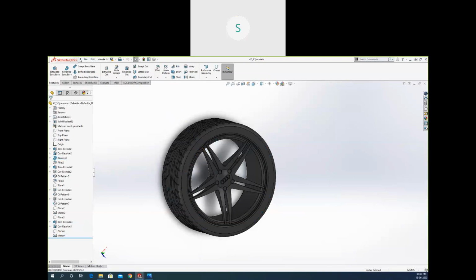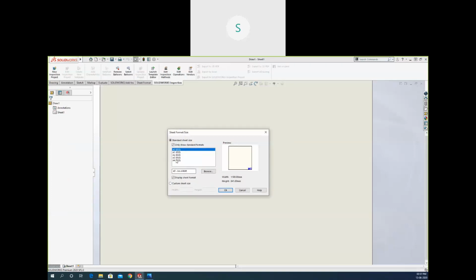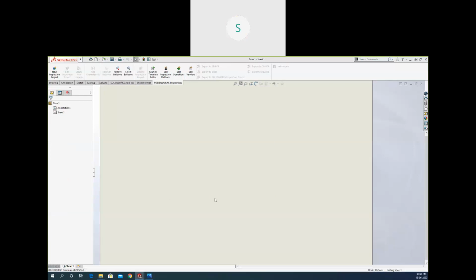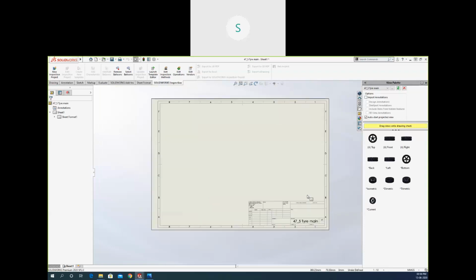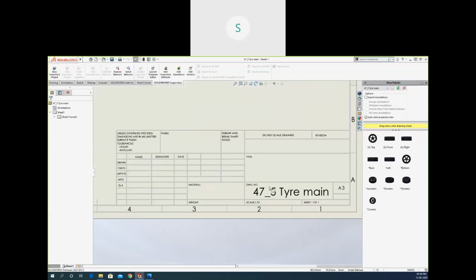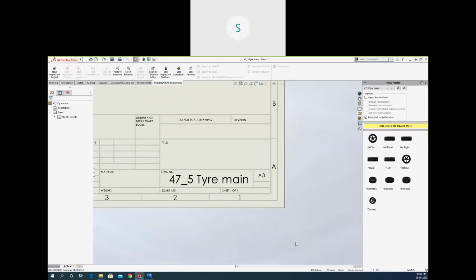So now you can just go here, file, and you can go directly from drawing file. So first option, it will ask which size you want to have for the sheet. I need an A3 sheet. Okay, and we'll get a sheet with some format also. Okay, take some time. So we have a sheet. You can see the name of that file is already inserted, and sheet size is already there. We have the sheet scale also.